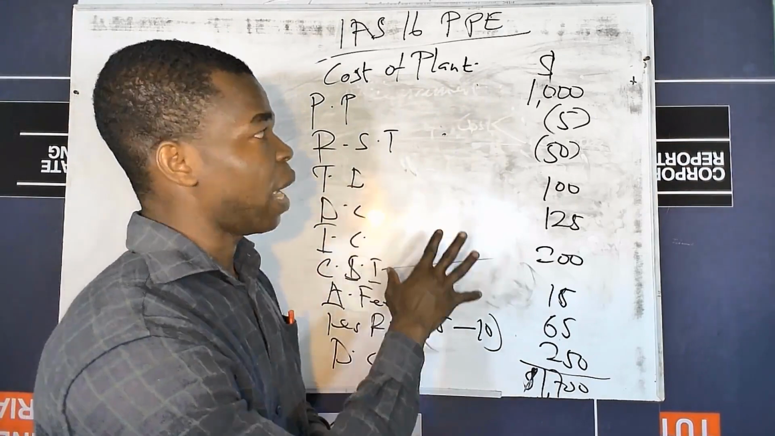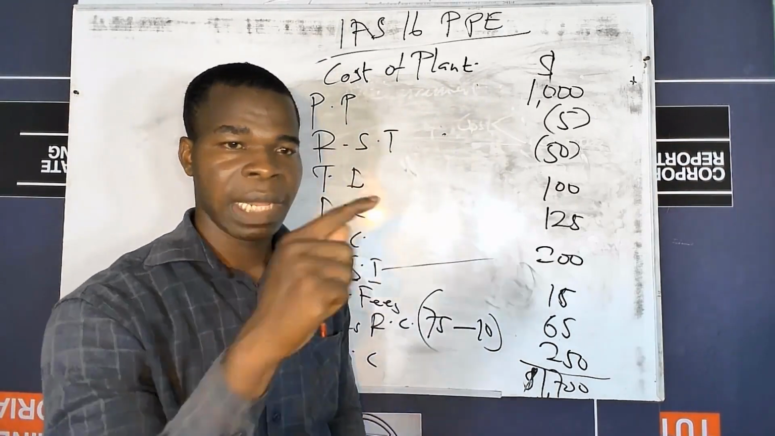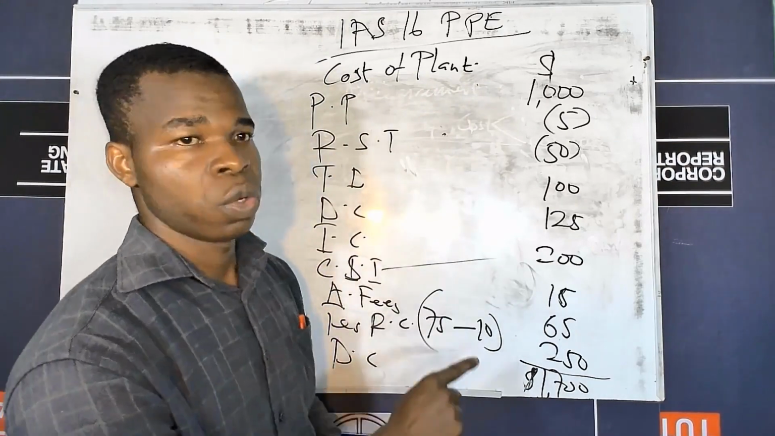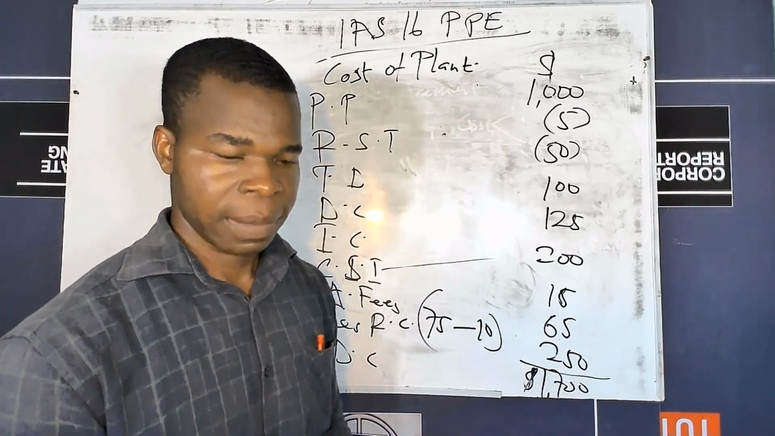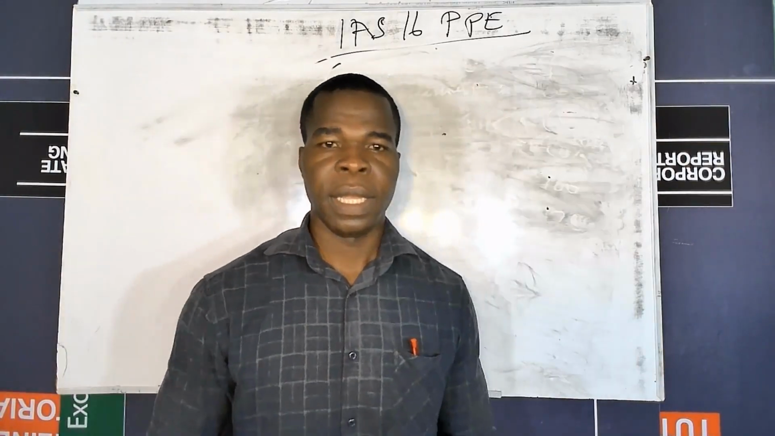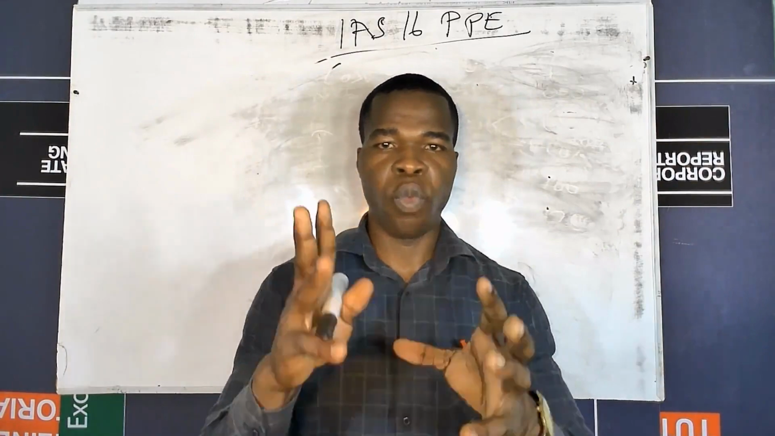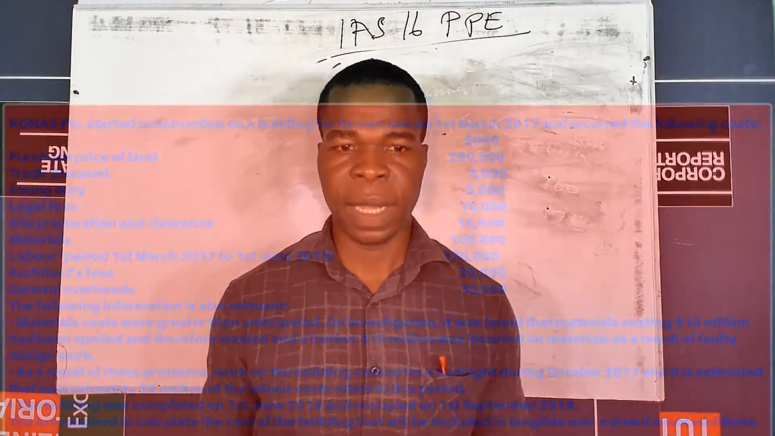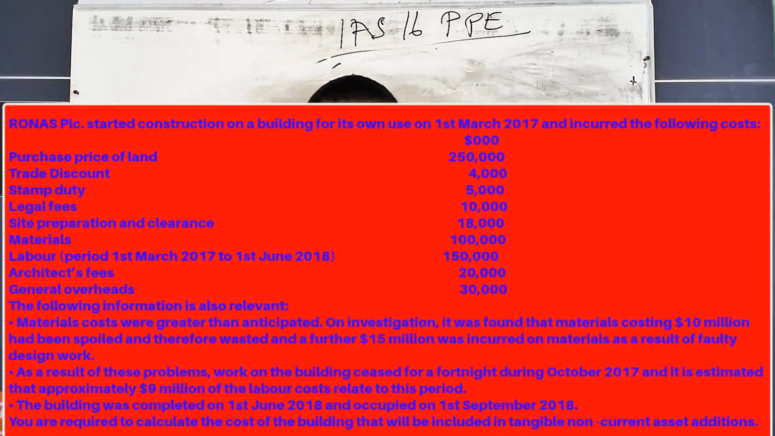So this is when we acquired the asset. Let's look at the next example, in the case when we want to construct the asset. In this case, the second example talks about when we want to construct the asset. The question on the screen says that RONAS PLC started construction on a building for its use on 1st March 2017 and incurred the following costs.